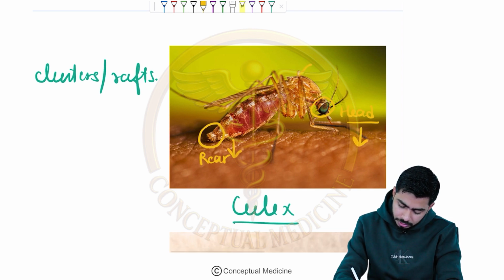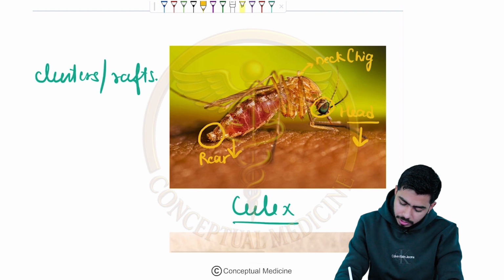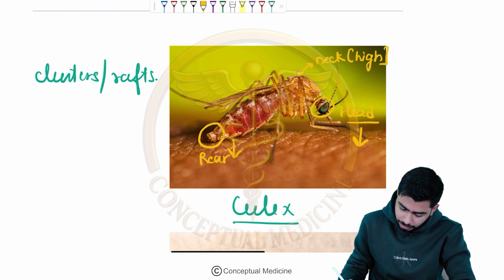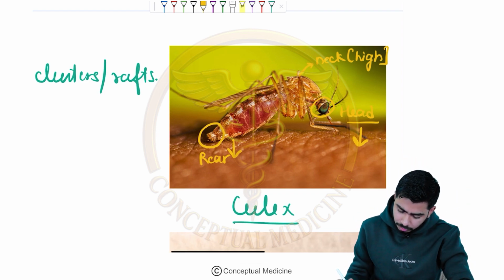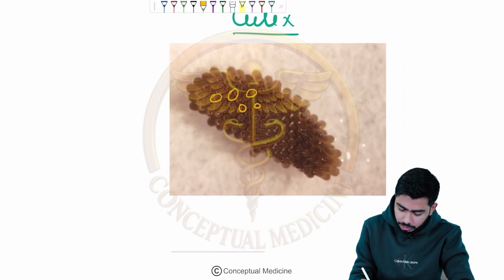But you can see this is the neck. The neck is on the higher side, so it has a kind of hump. It's a hunching position, right? So this is the case of the Culex mosquito. If you talk about the eggs, they are present in clusters, not laid singly.